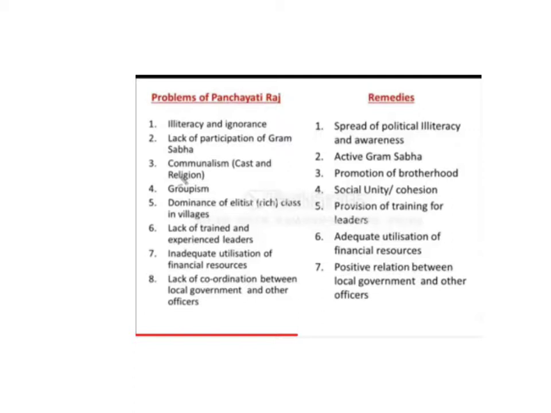Communalism, caste and religion. Communalism means when some representatives put caste or religion before the people. If they discriminate people on the basis of religion or caste, then gets the vote. This is communalism. Groupism means if some particular group comes out and says that we are the representatives, we know what to do, what not to do, or discriminates against or harasses the poor people, this is not good. That is a problem in the Panchayat Raj.